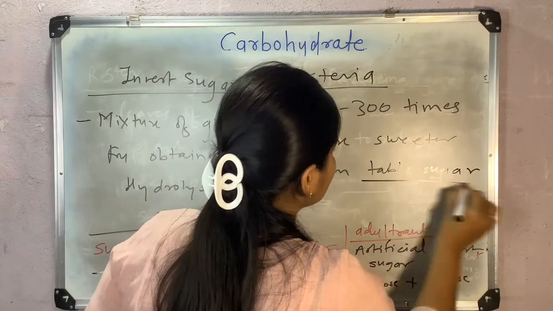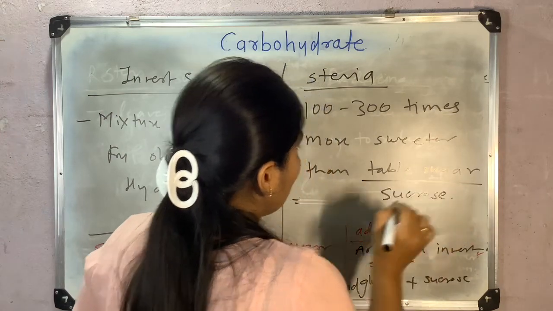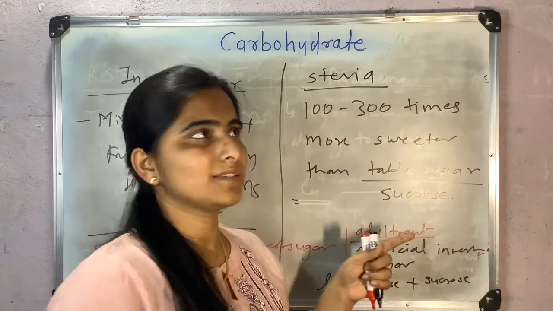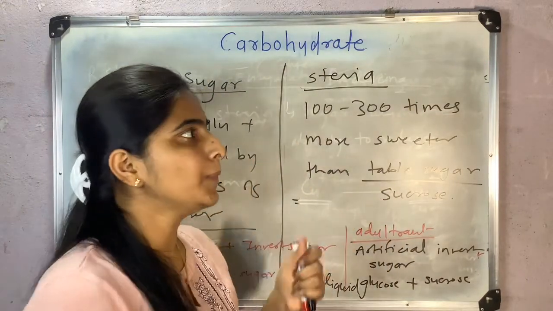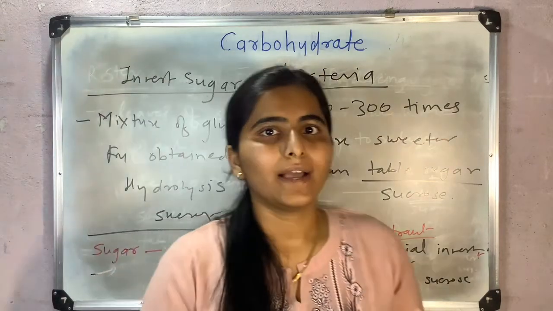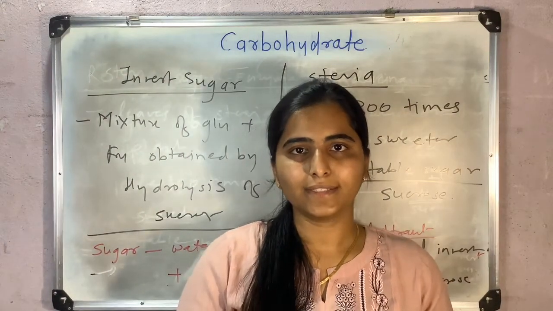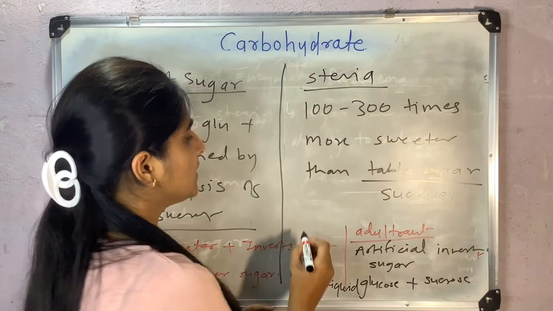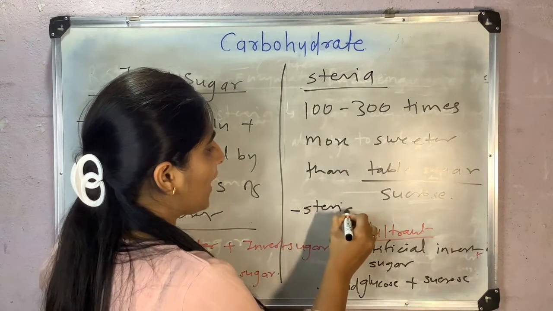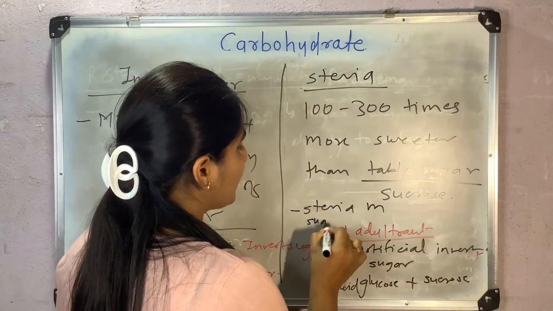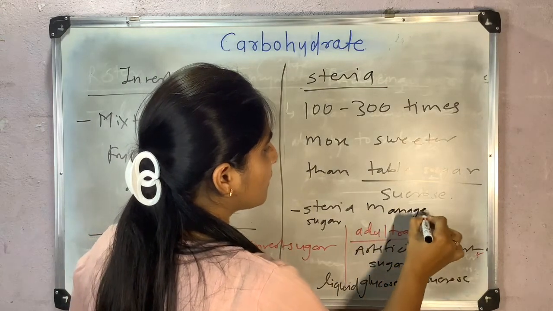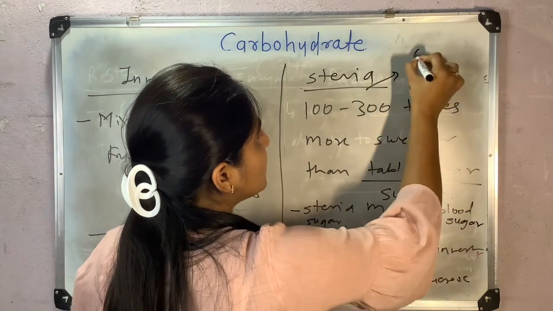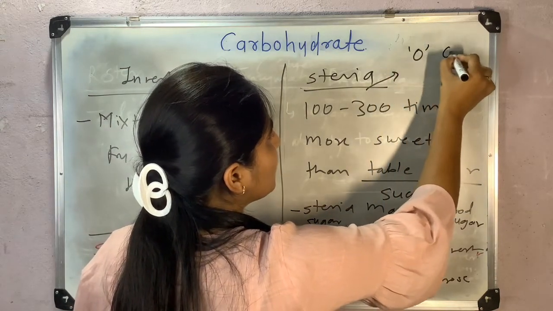Table sugar means sucrose. Some people say this sugar has a menthol-like taste, and some people say it is bitter. But this sugar is very helpful for people with diabetes, as it has no effect on insulin, it helps manage blood sugar, and it has zero glycemic index.